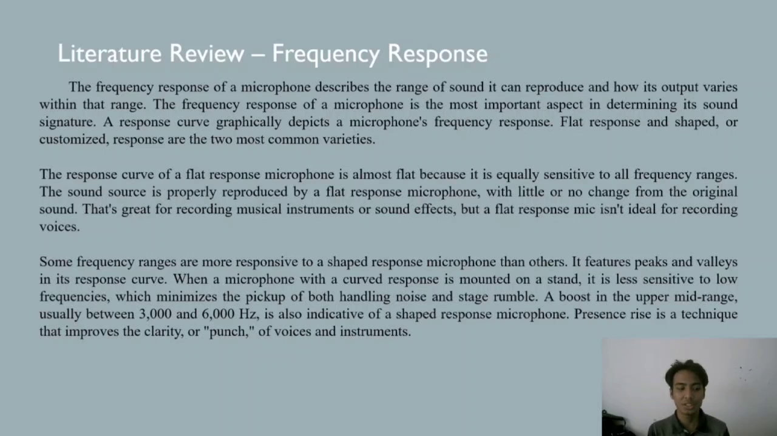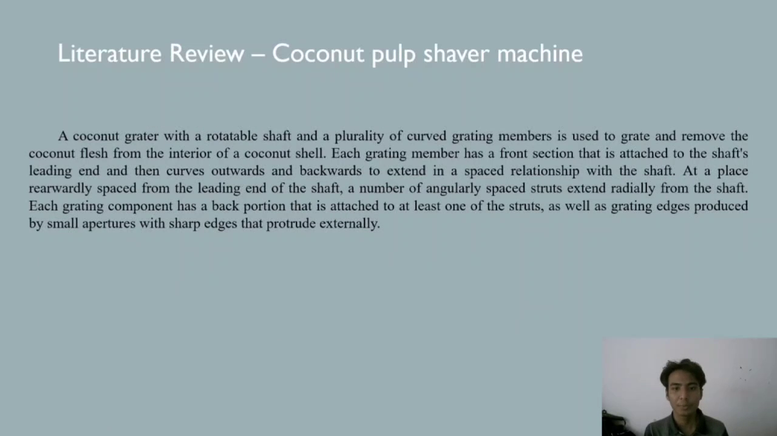A boost in the upper mid-range, usually between 3000 and 6000 Hz, is also indicative of a sharpened response microphone. Presence rise is a technique that improves the clarity or punch of voices and instruments. Lastly, coconut palm shaver machine.